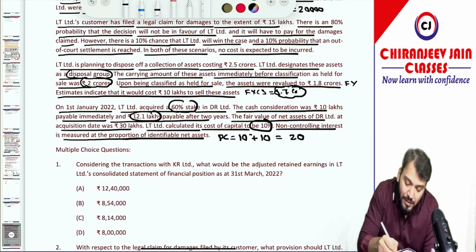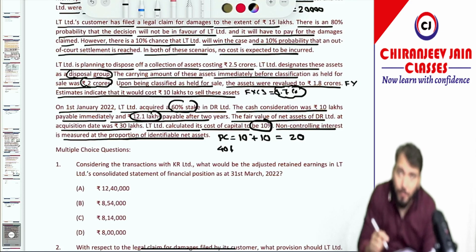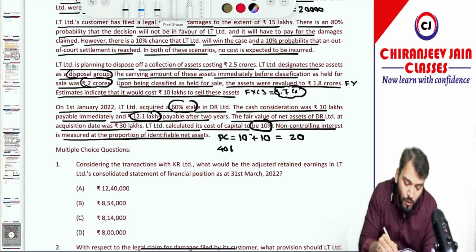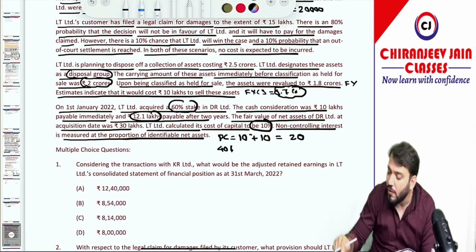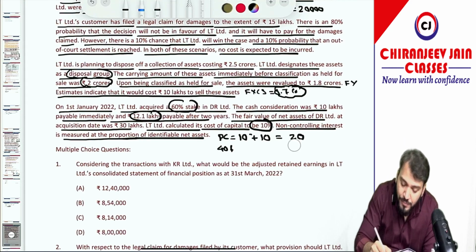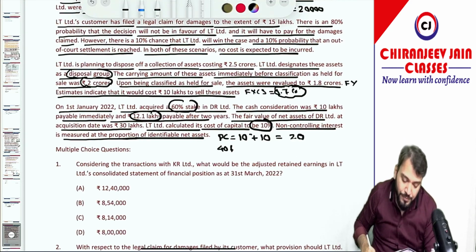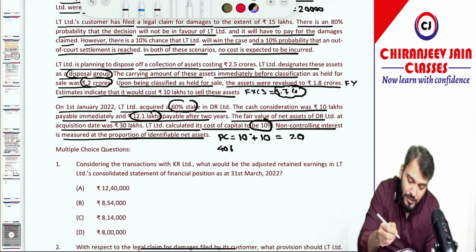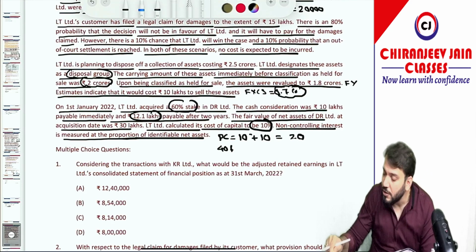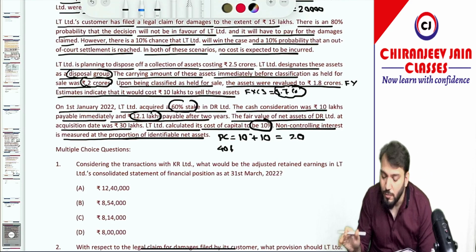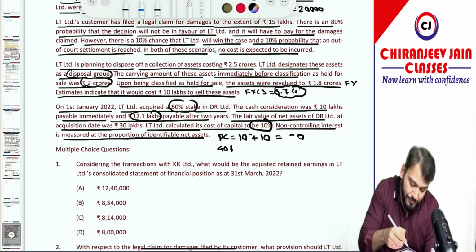Then NCI is 40% of identifiable net assets. They have given the proportionate share in identifiable net assets method, so 40% of 30. So 30 into 40%, how much is it coming? 12 lakh. So 12 lakh it is coming.